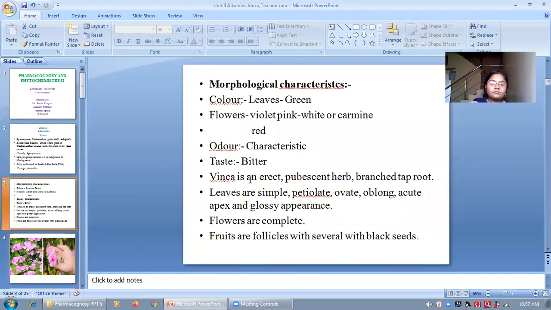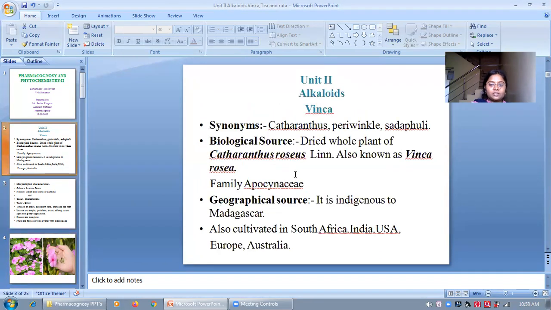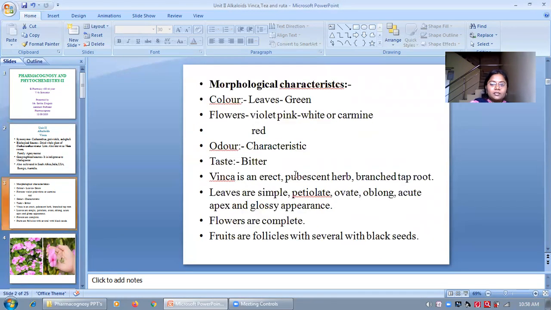That is its morphological characteristics. Leaves are generally green, flowers are violet, pink, white or carmine red. Its odor is characteristic and the taste is bitter. Vinca is a pubescent herb with a branched taproot, and the leaves are simple. Petiolate means having a petiole. Then ovate, oblong, acute apex and glossy appearance.